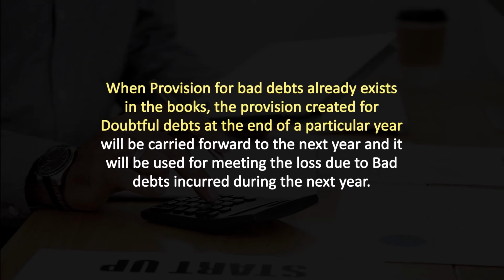Let us see how it will be dealt with when it is given outside the trial balance. When a provision for bad debts already exists in the books, the provision created for doubtful debts at the end of a particular year will be carried forward to the next year, and it will be used for meeting the loss due to bad debts incurred during the next year.